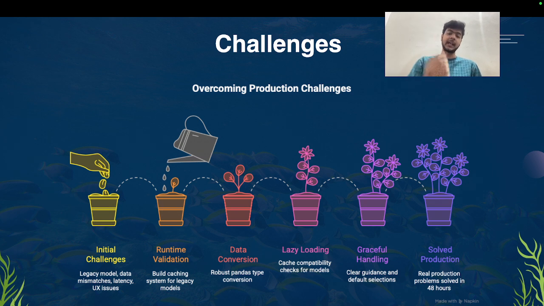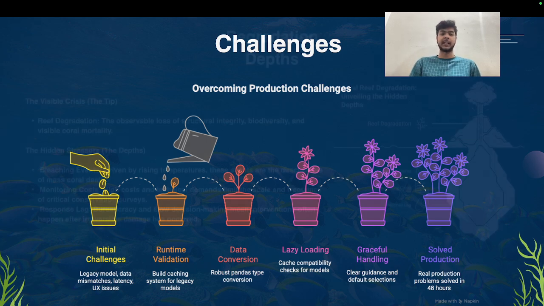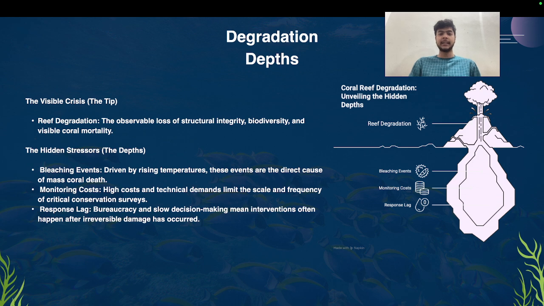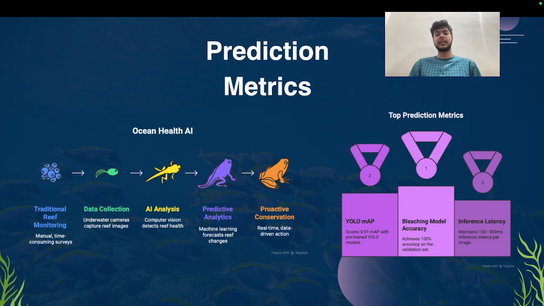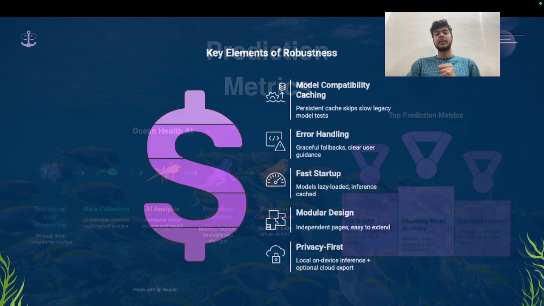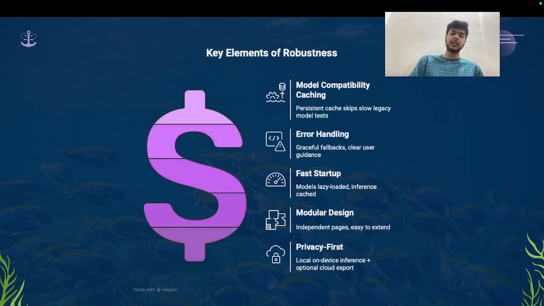Then we have graceful handling, default selection, clear guidance, and solver protection in the next 48 hours. Now, these are the degradation tips, the bleaching event, and the prediction metrics. The YOLO mAP scores 0.91 mAP with pre-trained models, the bleaching model accuracy is over 100% in the validation test, and inference latency maintains 150 to 300 milliseconds. And these are the model compatibility case handling, fast startup, modular design, and privacy first.